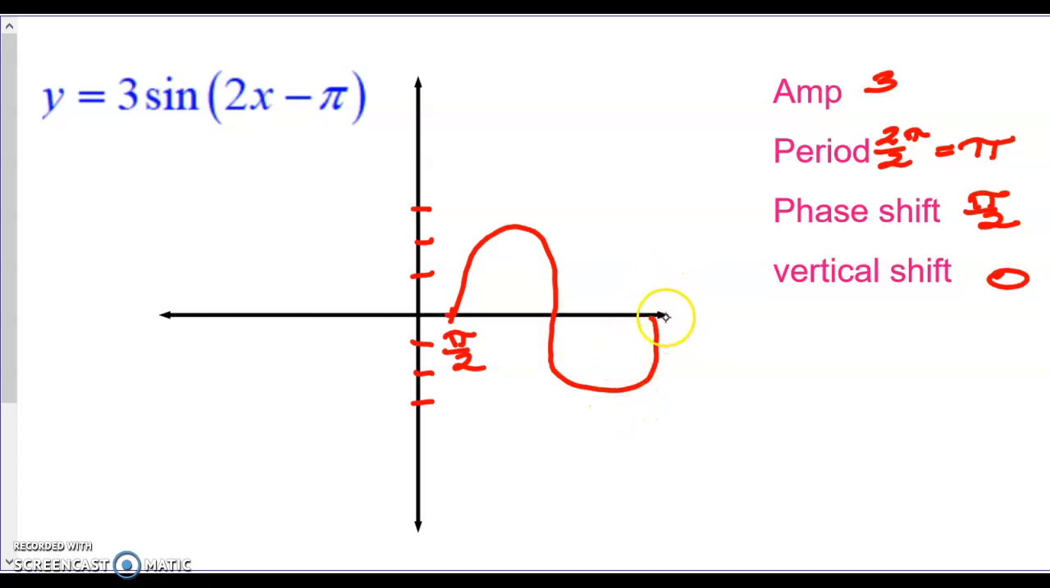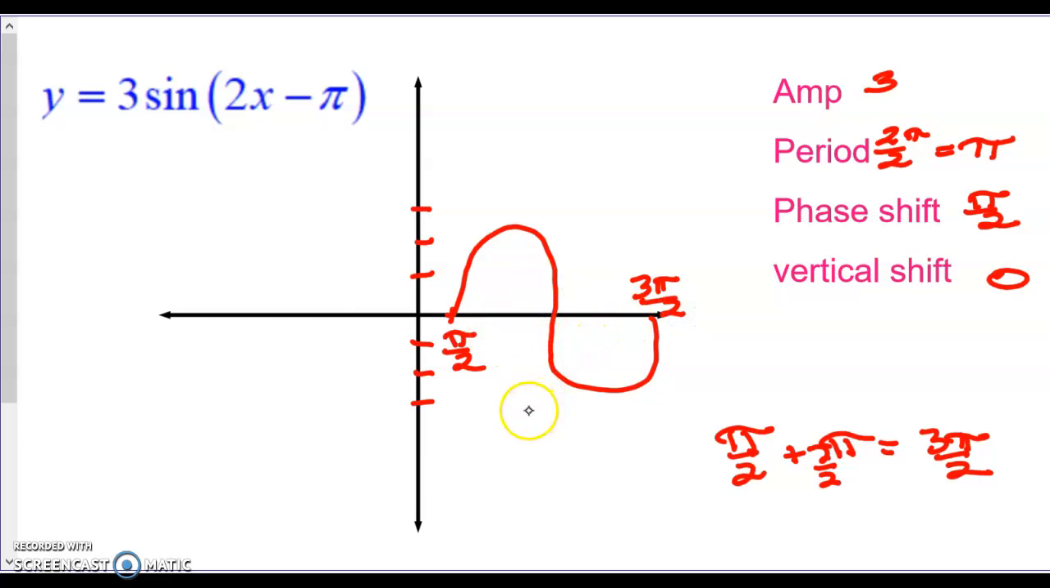And the ending point is the phase shift plus the period. All right, so that's pi over 2 plus pi. Put that together, that's going to be 3 pi over 2. So I just mark 3 pi over 2. And that's how we graph.